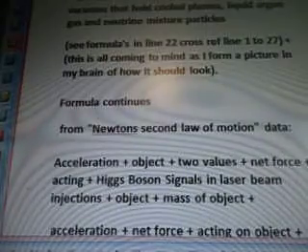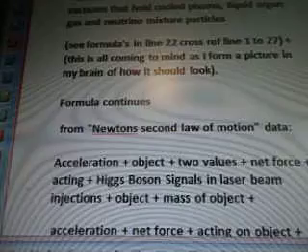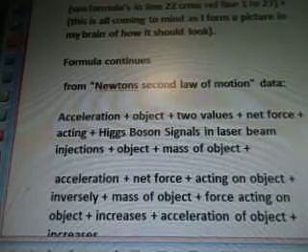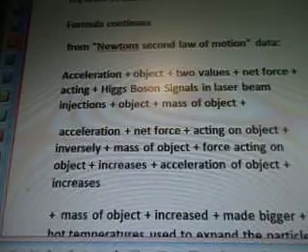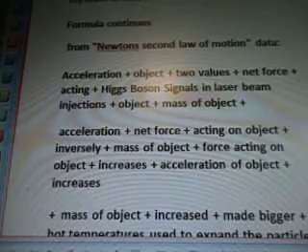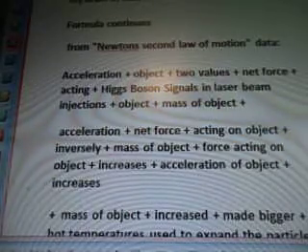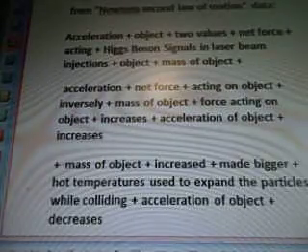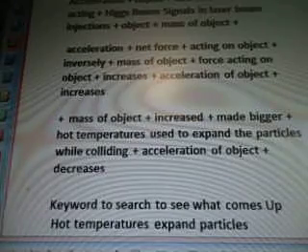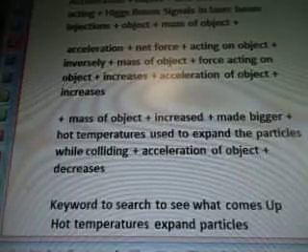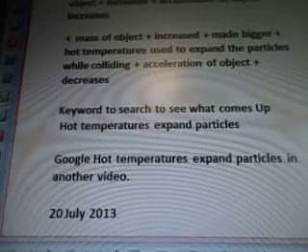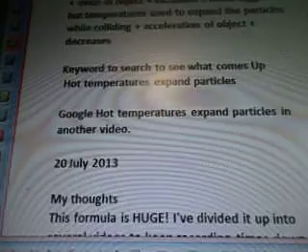Formula continues for Newton's second law of motion data. Acceleration, object, 2 values. Net force, acting, Higgs boson signals in laser beam injections. Object, massive object. Acceleration, net force acting on object. Inversely, massive object, force acting on object increases. Acceleration of object increases. Massive object increased, made bigger. Hot temperatures used to expand the particles while colliding. Acceleration of object decreases. Keyword to search to see what comes up. Hot temperatures expand particles. Google hot temperatures expands particles in another video.